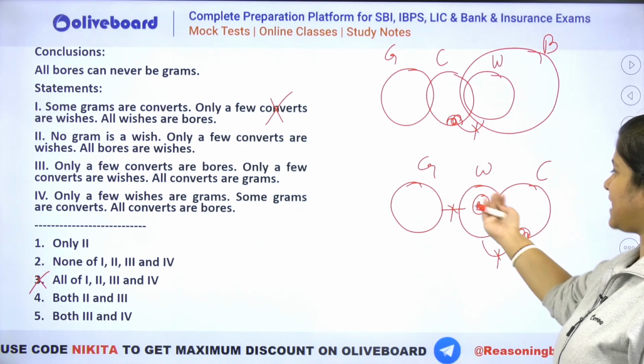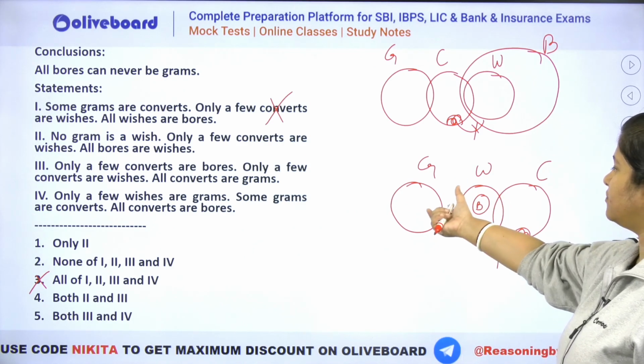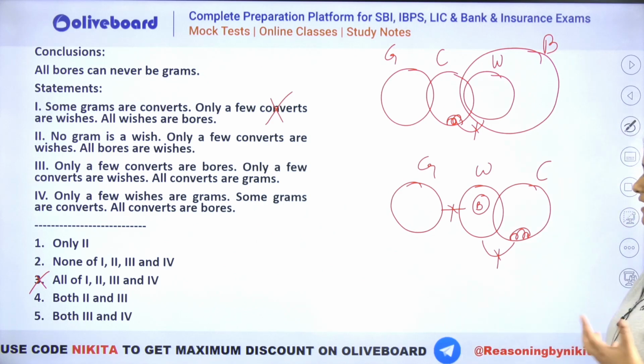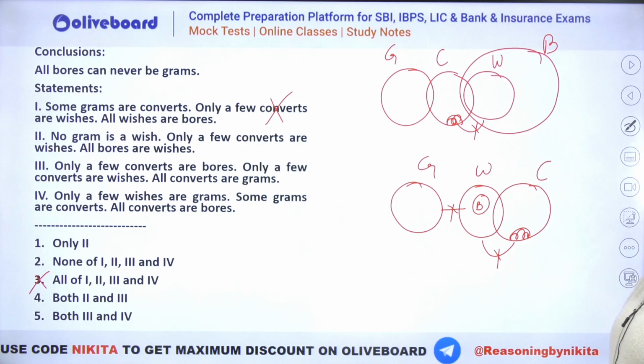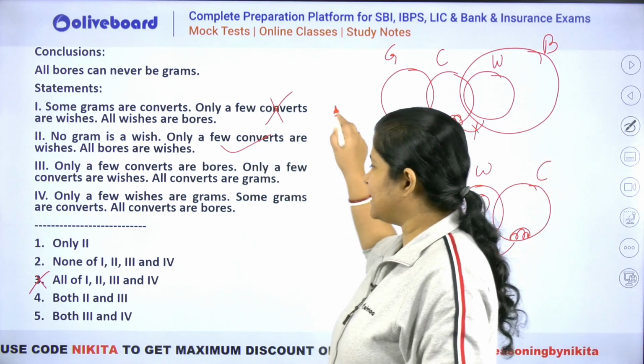Absolutely, you can see this is absolutely not possible. No bores are grams is there. So how can some bores be grams, right? तो ये some not बिल्कुल definitely true हो जाएगा. That is some bores are not grams because no bore is a gram. तो यहाँ पर बिल्कुल सही आंसर मिल रहा है.